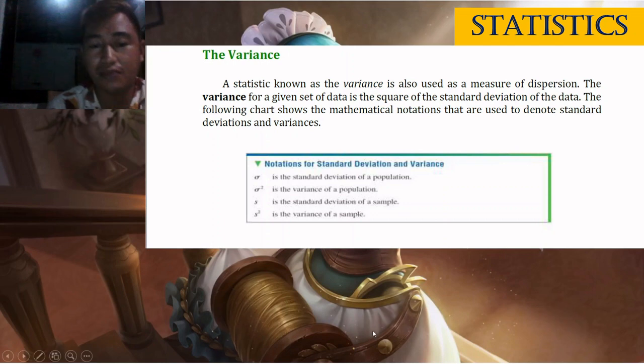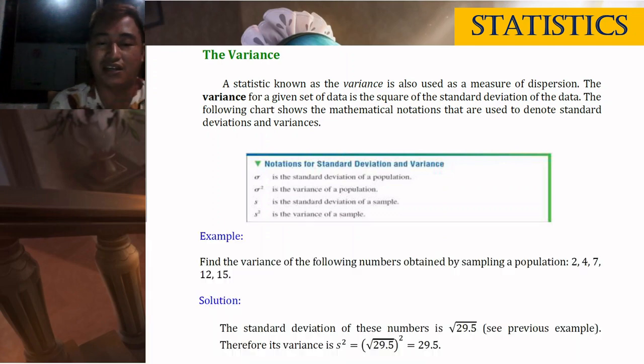Okay? So, sigma kay standard deviation of the population. Sigma squared ang variance of the population. S kay standard deviation sa sample. Then, S squared ang variance sa atong sample. So, kung sigma atong gamiton kung sa population, sigma squared ang variance. And kung S siya kung nasa sample, S squared atong variance.